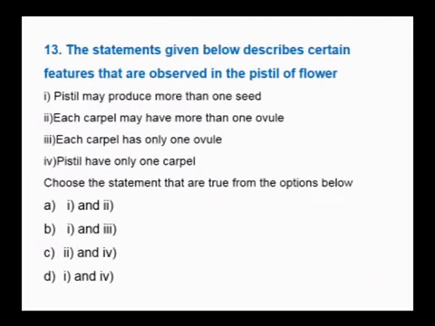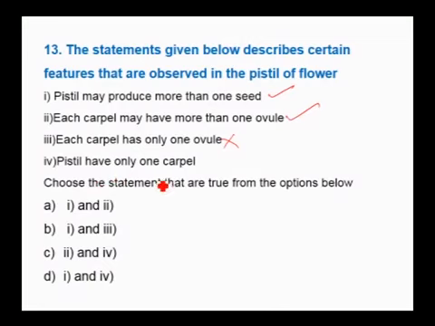Next question. The statement given below describes certain features that are observed in the pistil of a flower. Pistil is synonymous to gynoecium made up of one or many carpels. Pistil may produce more than one seed. Certainly, it is correct. Each carpel may have more than one ovule. So, ovules are the ones which develop into seeds. Therefore, each carpel can have many ovules. Each carpel has only one ovule. So, they may have one or many. Therefore, this is a wrong statement.